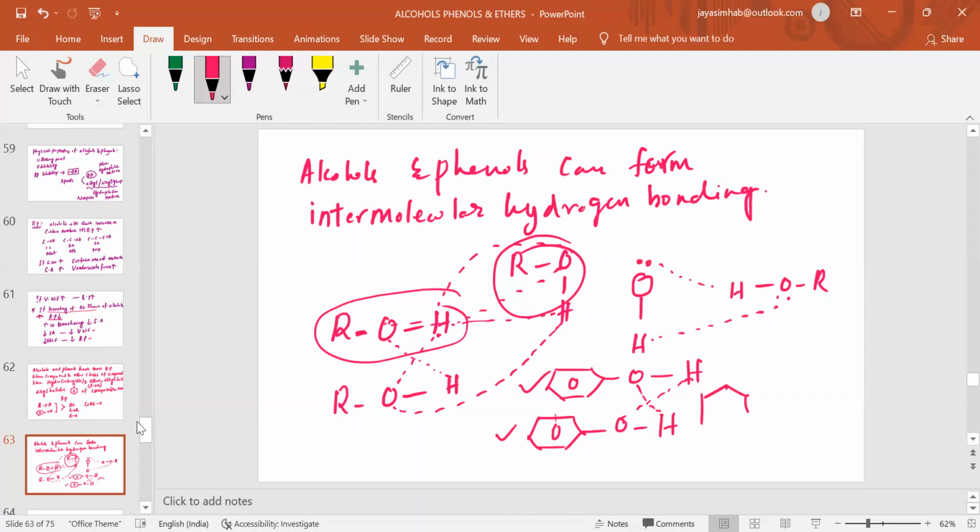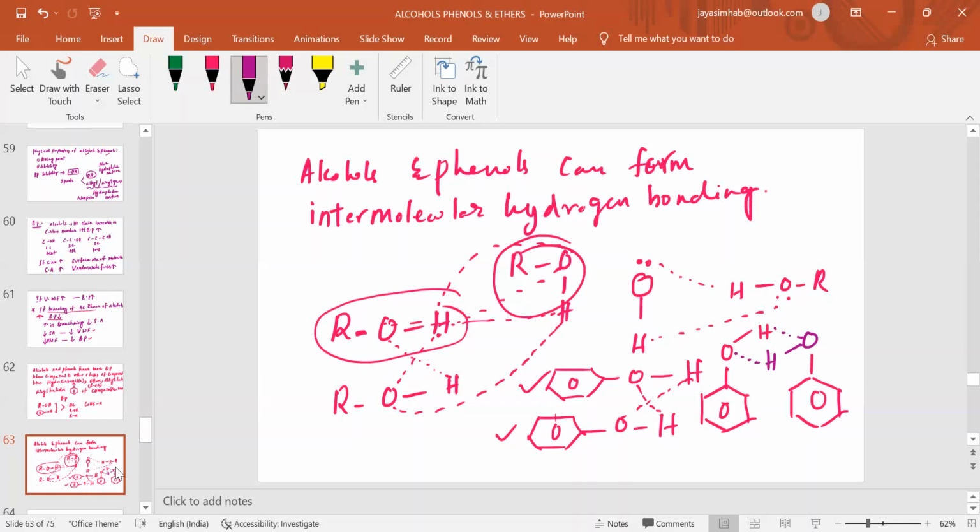I can write like this also if you want. This will be attracted by this one, this will be attracted by this. So like this, intermolecular hydrogen bonds are formed, which make the liquid hard to evaporate. So that will give the strength to increase the boiling point.